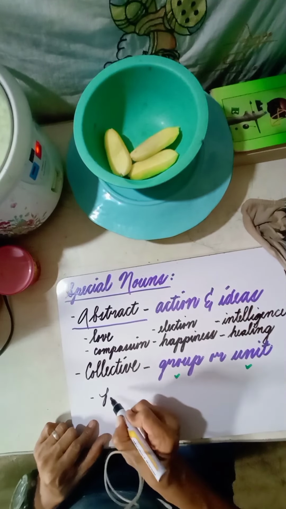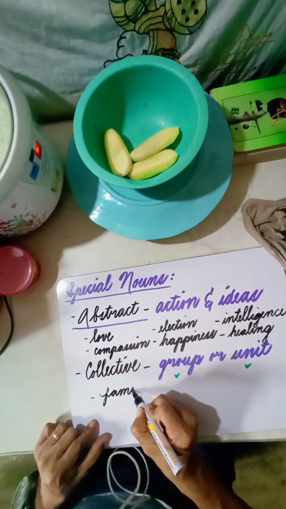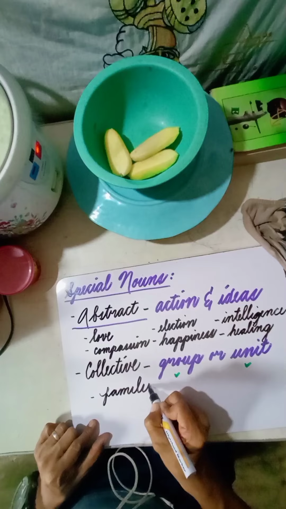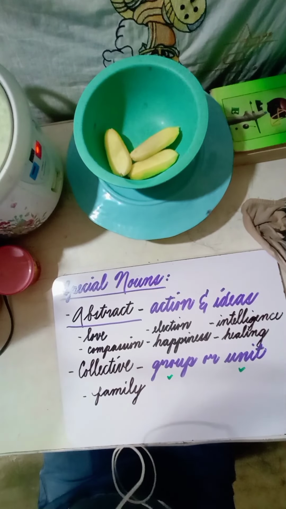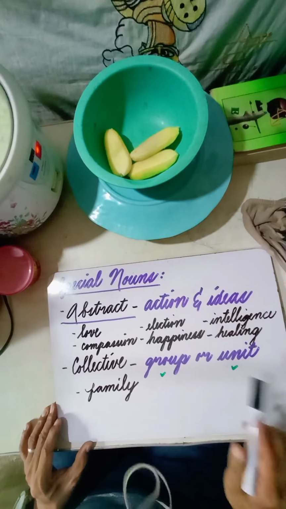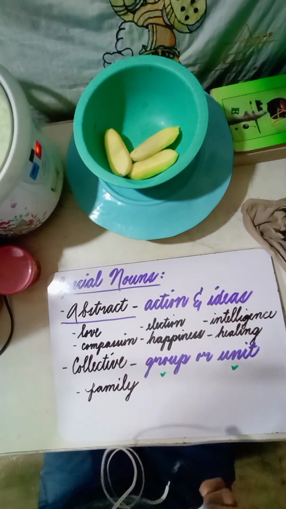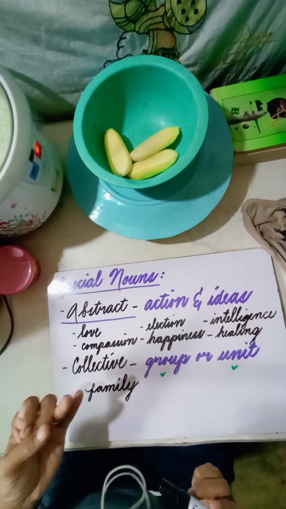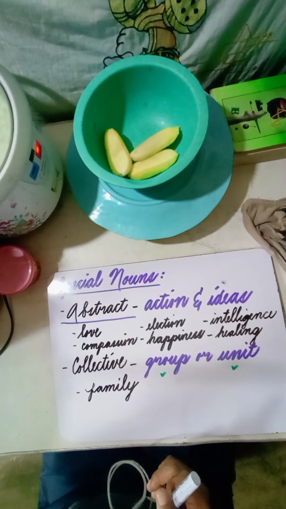So I have here family. This word is not new for you. When we say a family, we can say that this is a group. This is also a unit. Why? Because a family has different members. So we have the father, the mother, the daughter, the brother.